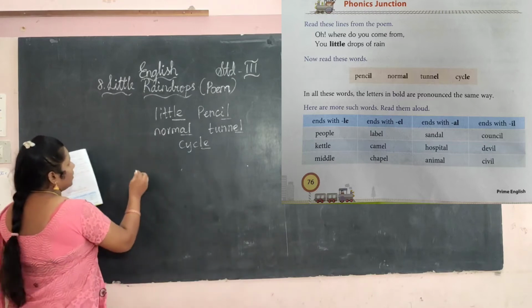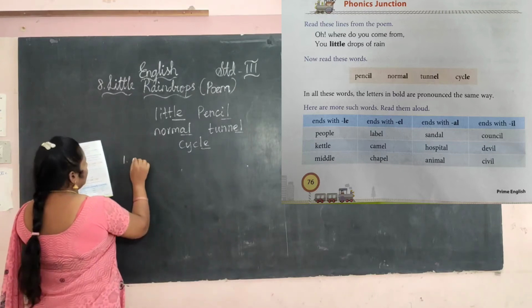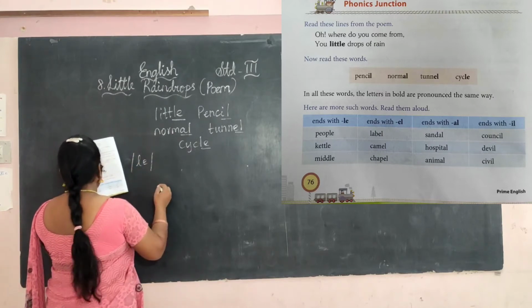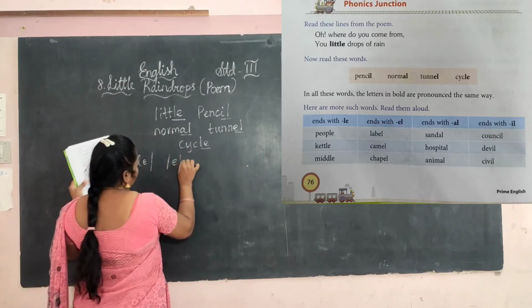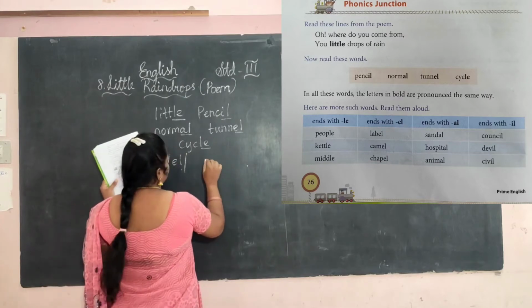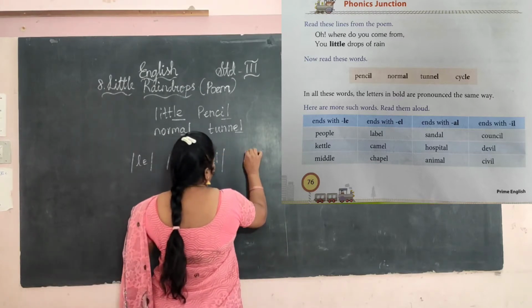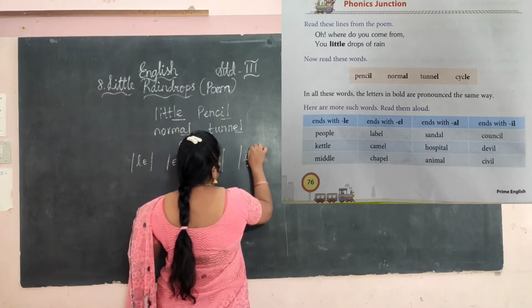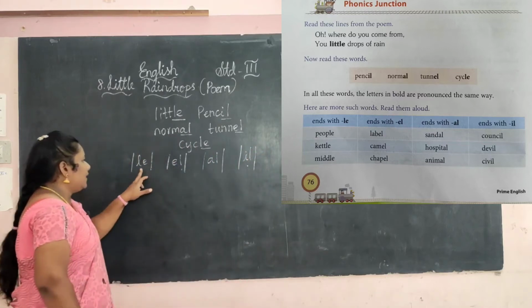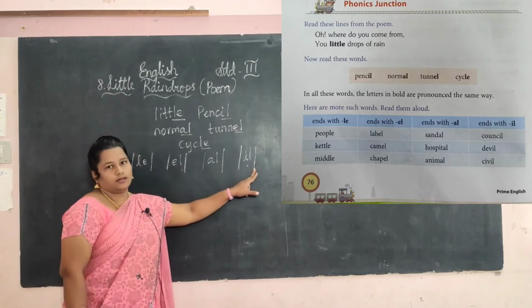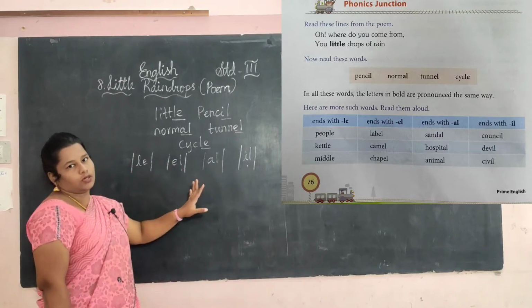Al. Now we are learning the three sounds. What are they? First one is L. Next one is L. And the next sound is Al. And the next one is Il. Okay, these sounds we are learning now. L-E, E-L, A-L, I-L. These sounds we are going to learn today.